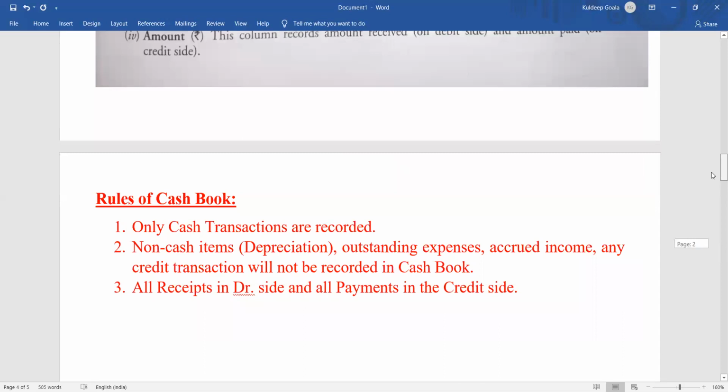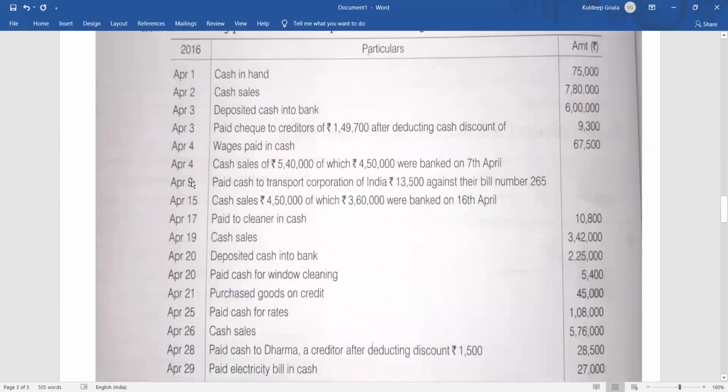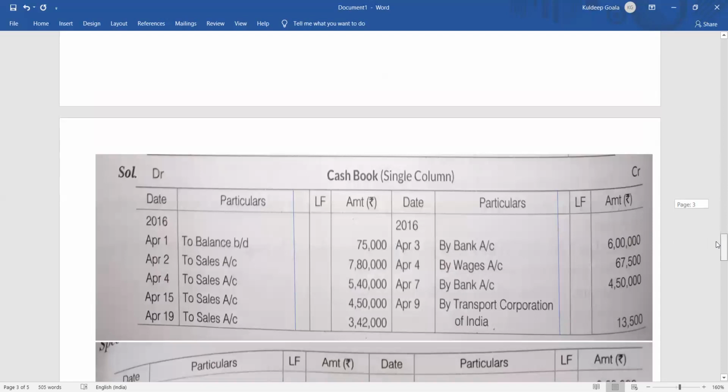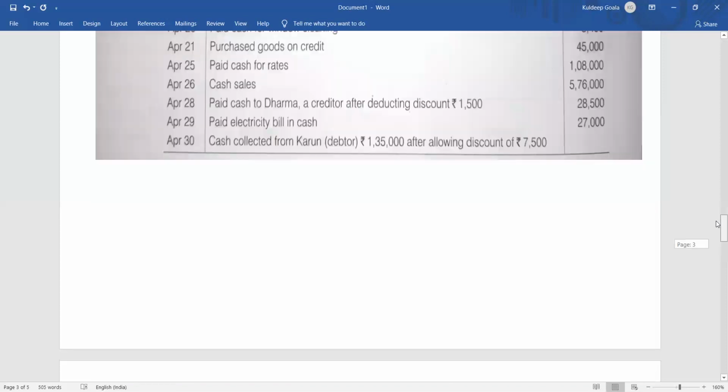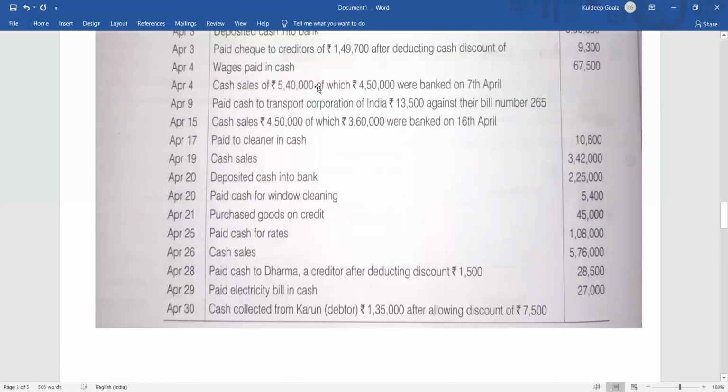I'm repeating once again. On April 4, cash sales was 5,40,000. So it will be cash account debit to sales. So on the cash debit side we have written April 4 to sales account 5,40,000. Right? And right after that it is told that of which 4,50,000 we put in the bank.